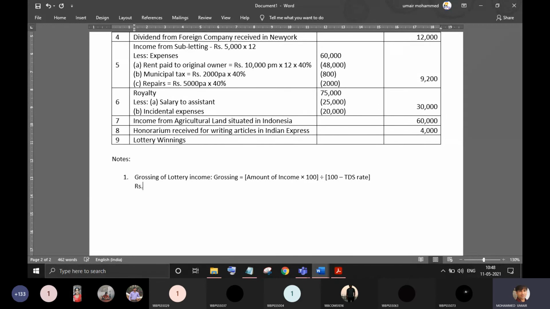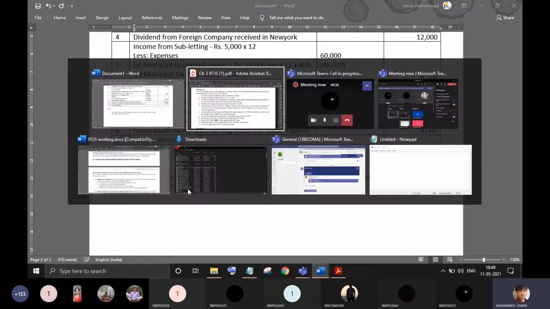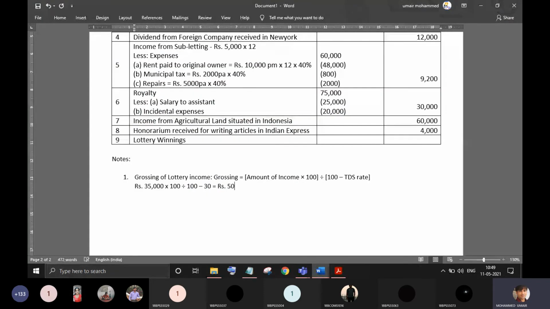Amount of income is 35,000 times 100 divided by 100 minus TDS rate, so 100 minus 30. This will give you the grossed-up lottery income.